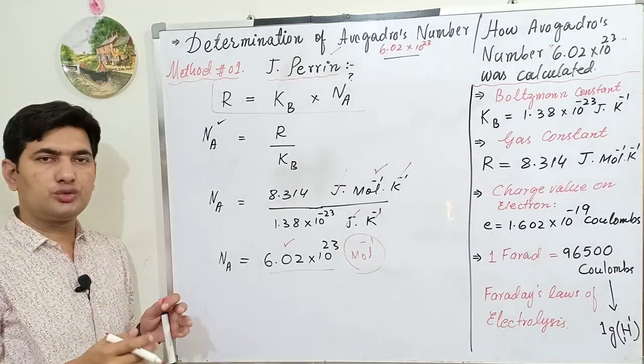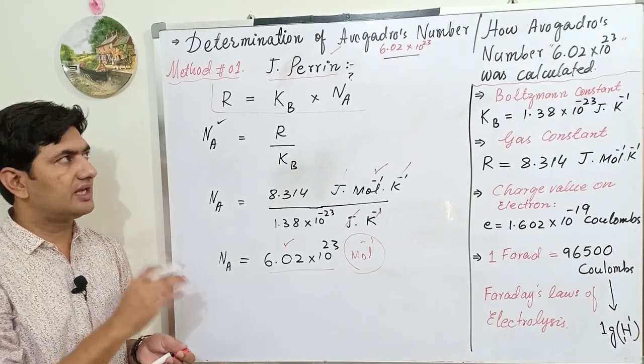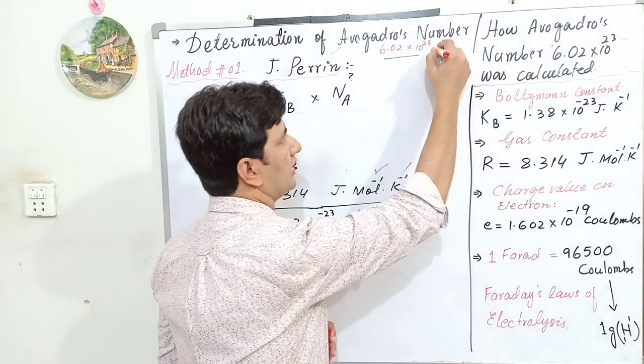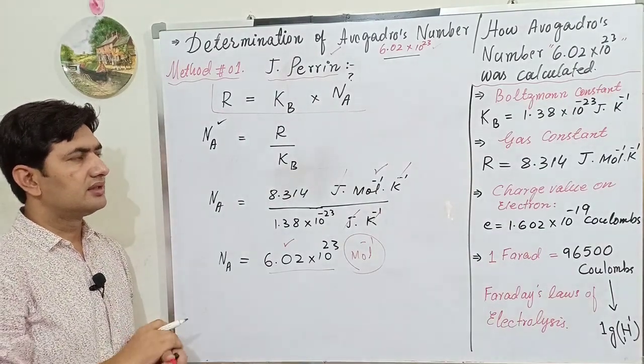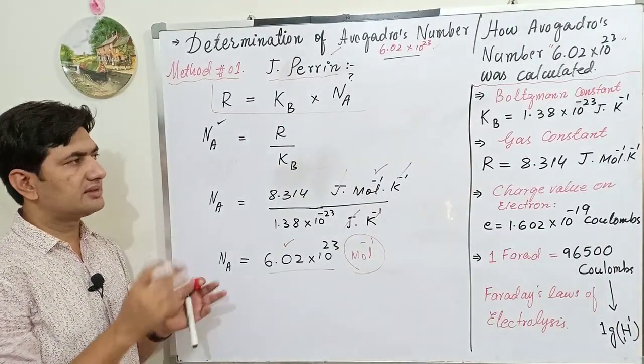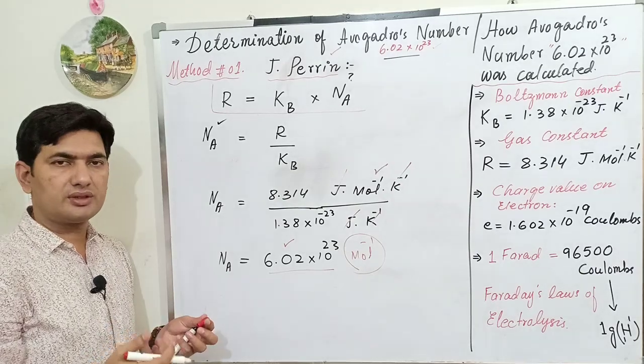Later on I will explain method number 2 for the determination of this same constant value, Avogadro number, with the help of electrolysis. Note down, dear students, take a pic of this, and then I will erase all this material and explain method number 2.